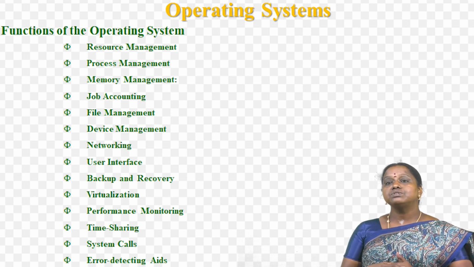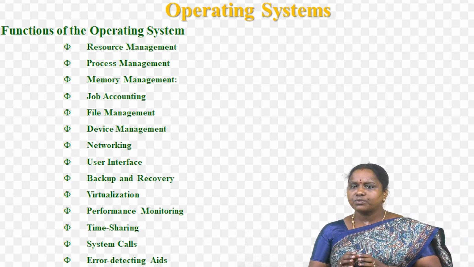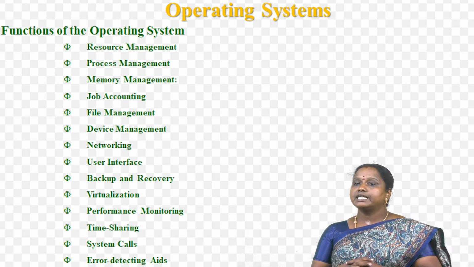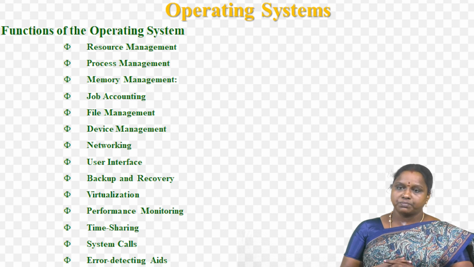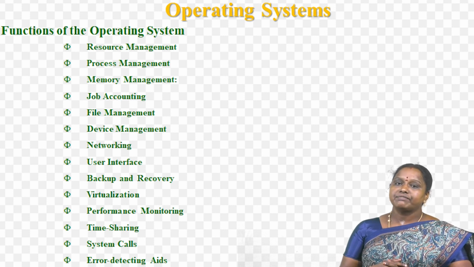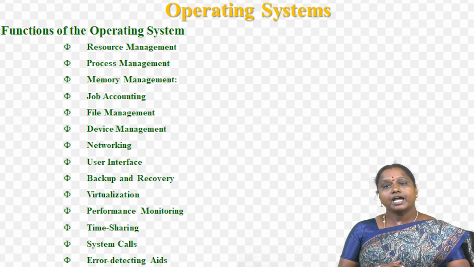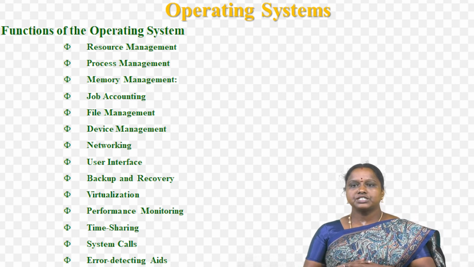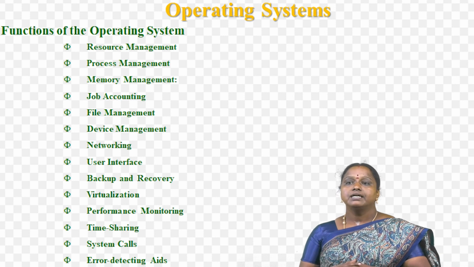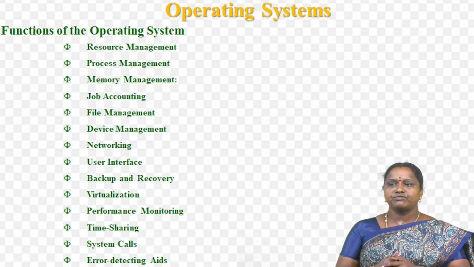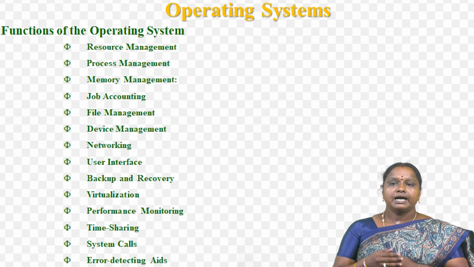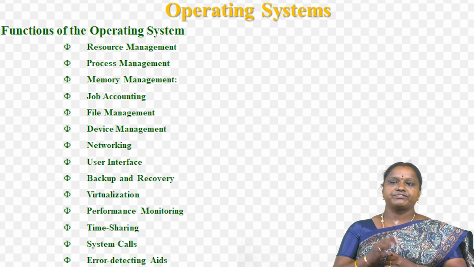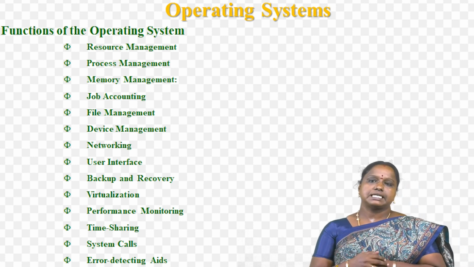And another one is user interface. The operating system provides a user interface that enables users to interact with the computer system. This can be a graphical user interface GUI, a command line interface CLI or a combination of both. Next one is backup and recovery. The operating system provides mechanisms for backing up data and recovering it in case of system failures, errors or disasters.